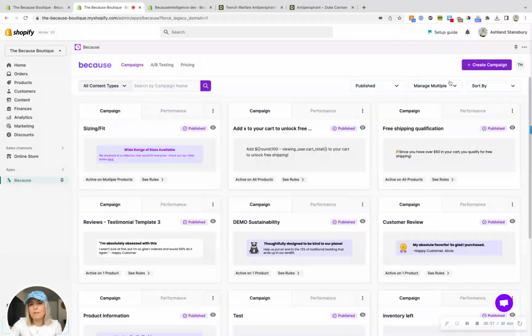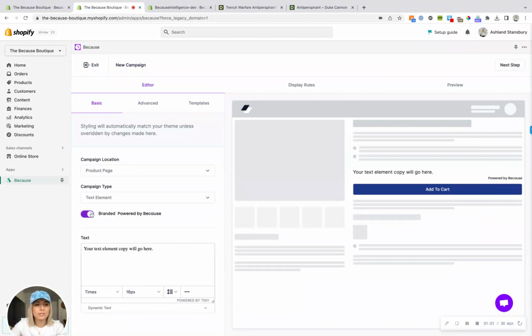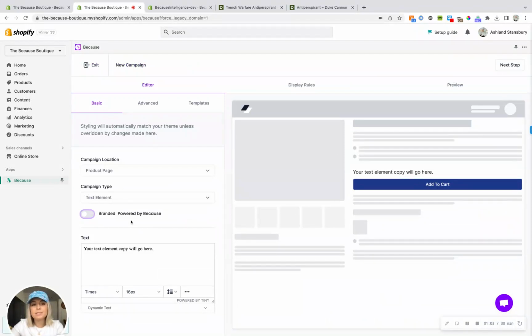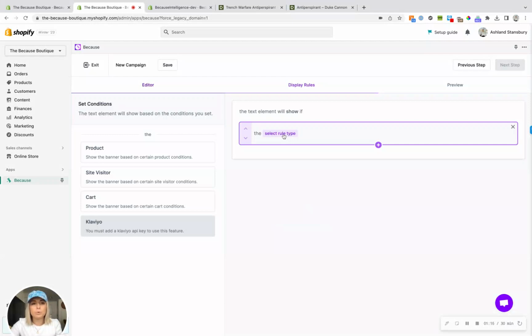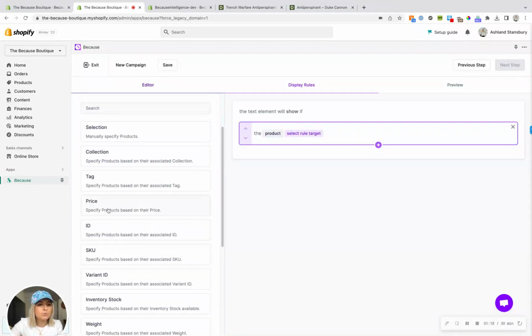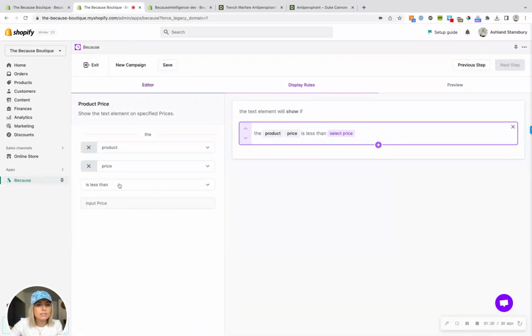So you first come into the platform and you go to create a campaign. I'm just going to choose to create a product page campaign. You go into our editor experience, and here is where you can edit all of your copy. So let's say this item qualifies for free shipping. And what we'll do in the next step is we'll determine when and where this will show. So we'll go to the rules engine and we'll basically set up a rule that says, I want to show this if the price of my product is greater than $100. Let's say we have a free shipping threshold of $100.